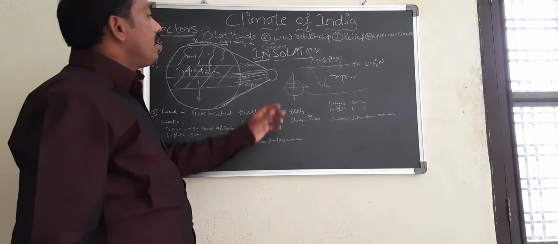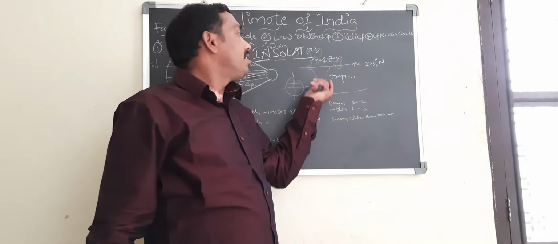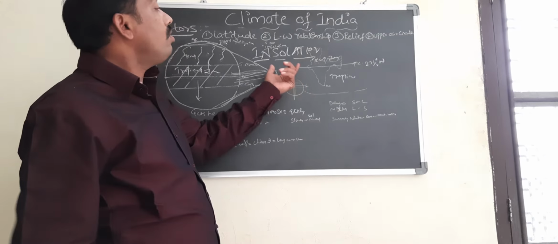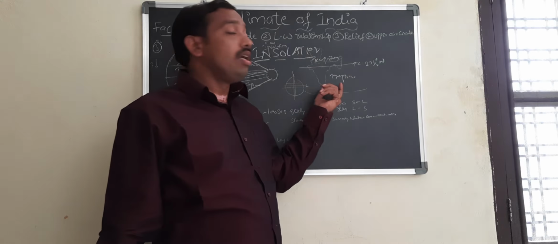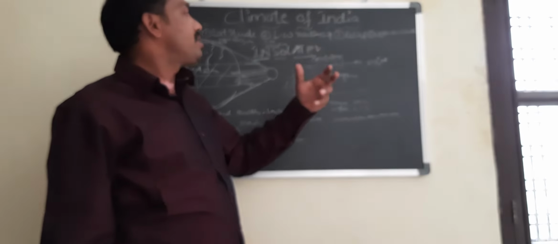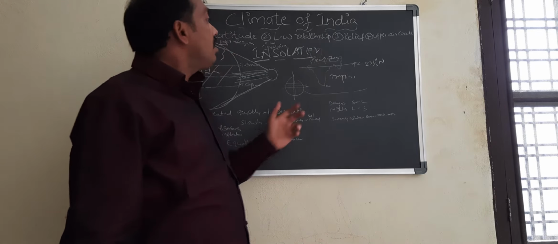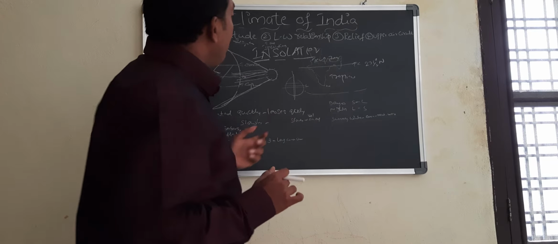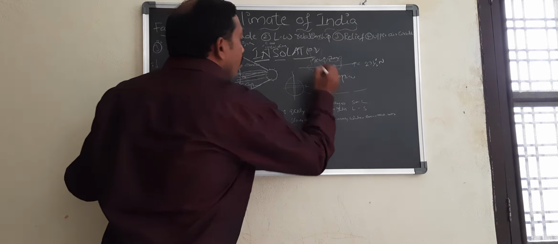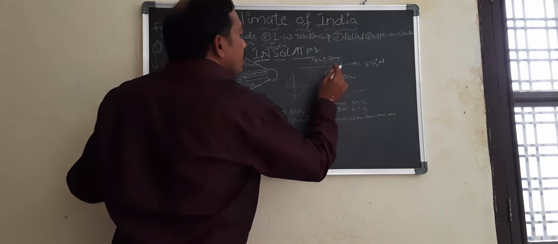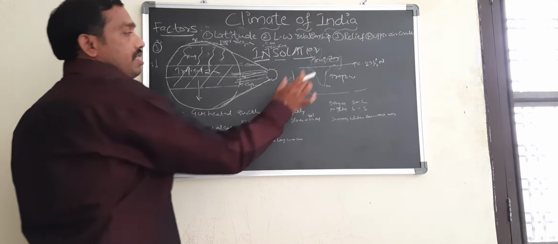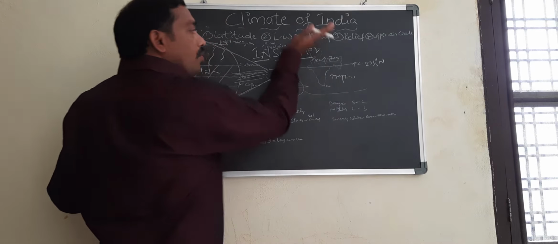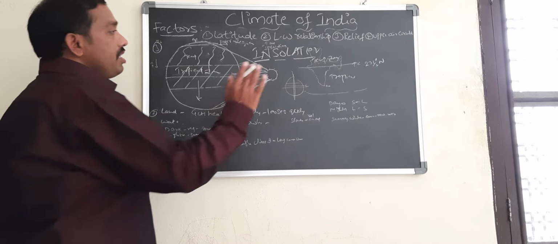That is the reason the temperature of Kanyakumari is different, and Bhopal and Delhi have different climatic conditions. So how does latitude impact? It impacts the climate, temperature, rainfall, everything. One more thing: almost all South Indian states are in the tropical zone, while almost the northern part of India is in the temperate zone.